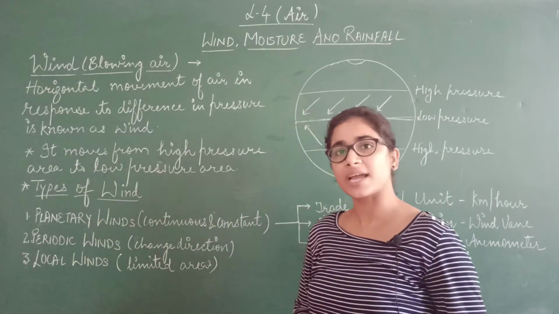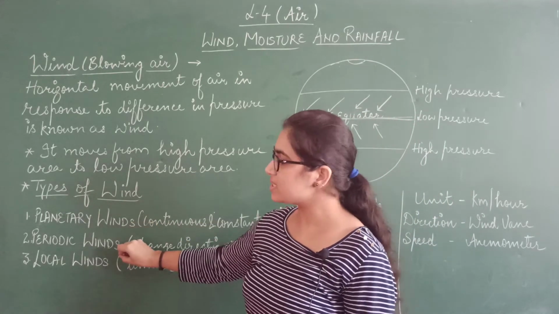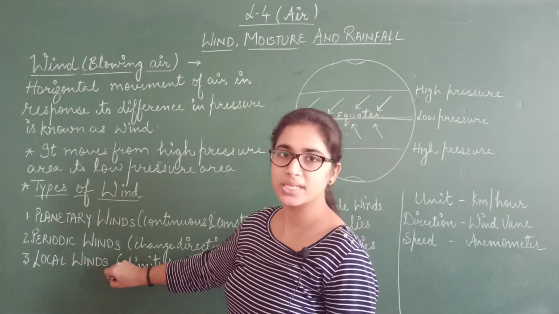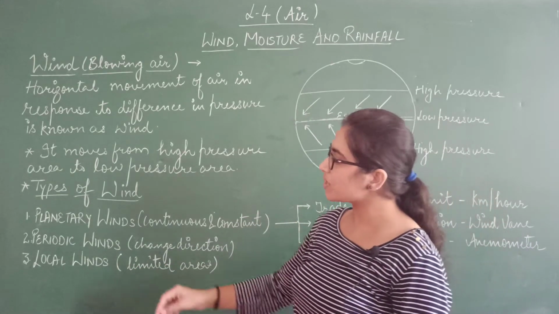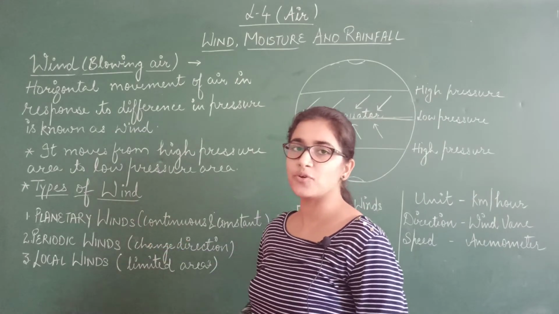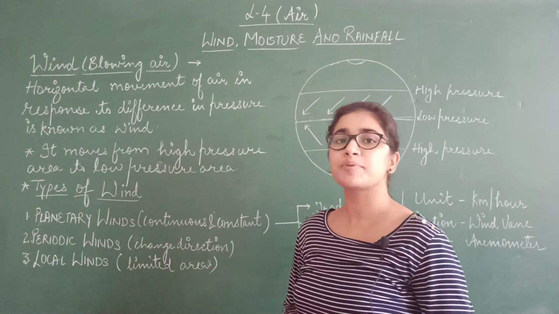Now we have different types of winds. First of all, we have planetary winds, second one is periodic winds, and the third one is local winds. We will study in detail about these three types. So first one is planetary winds. First of all, these are also known as primary winds. These are even known as prevailing winds.